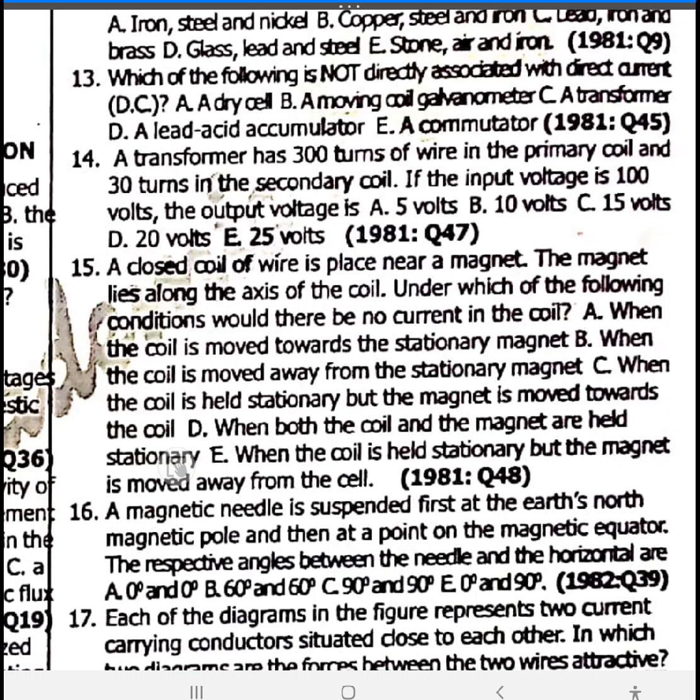Next, the induced current can be increased by increasing the speed of relative motion, increasing the strength of the magnet, and lastly, increasing the number of turns in the coil. Changing the direction of relative motion only changes the direction of current, but the current always flows in such a manner as to oppose the motion inducing the current in the first place.